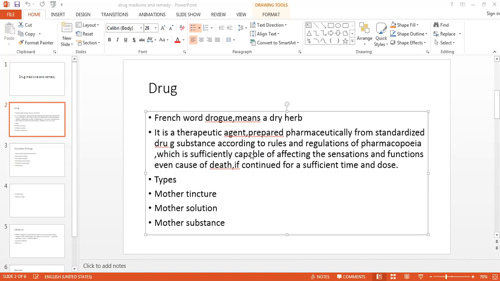So it should be sufficiently capable of affecting the sensations and functions, and if it is taken for a sufficient time, for a longer time and a larger dose, then this may cause death. So that agent is known as drug. So this is the definition of the drug. H.A. Roberts says that a drug is any material.